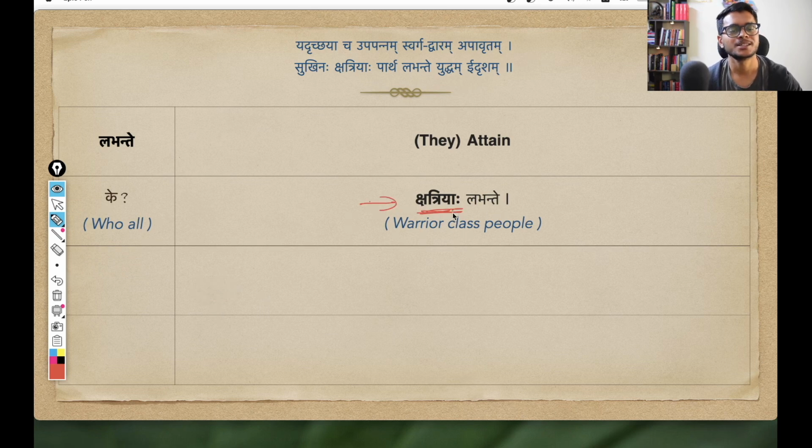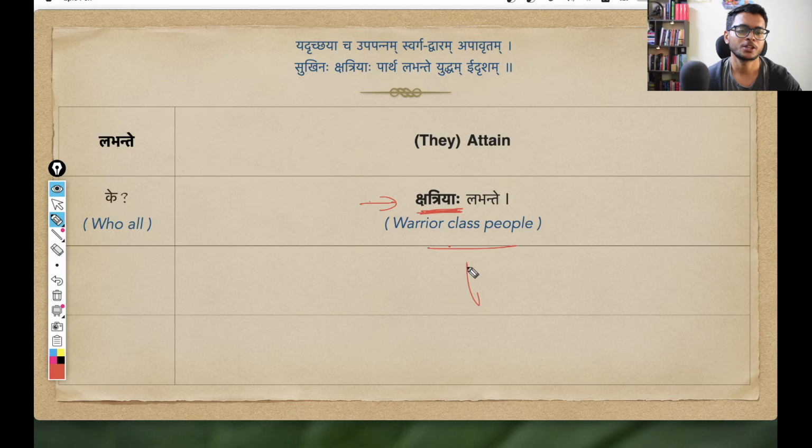In the previous shloka itself, we saw this Namapada Kshatriya, which means the warrior class people. In the ancient Indian Varna system, Kshatriyas were the people responsible for defending the nation, and they were also involved in the administrative services of the nation. But within the context of our shloka, since we are talking about Arjuna, he belongs to that warrior class. So Kshatriyaha labhante, the warrior class people, they attain. That is the sense here.